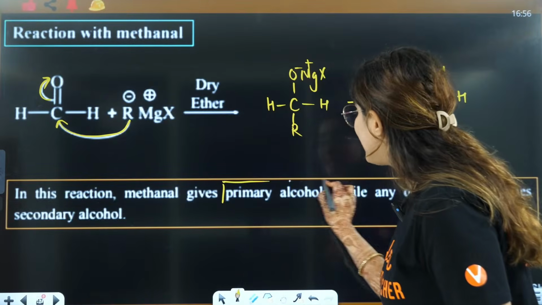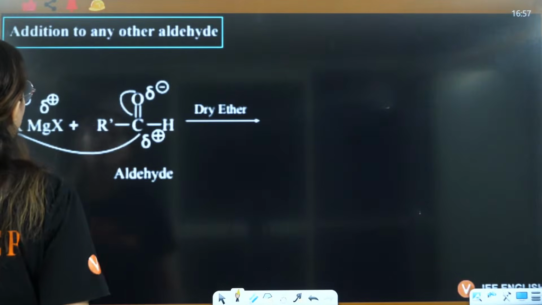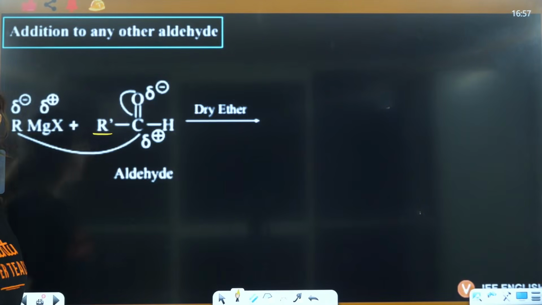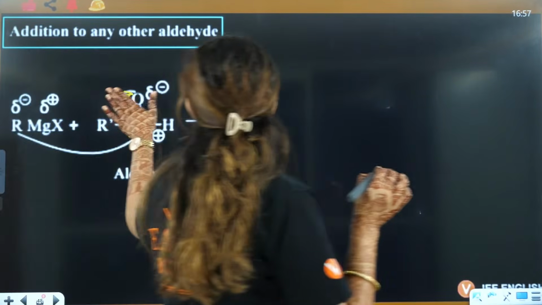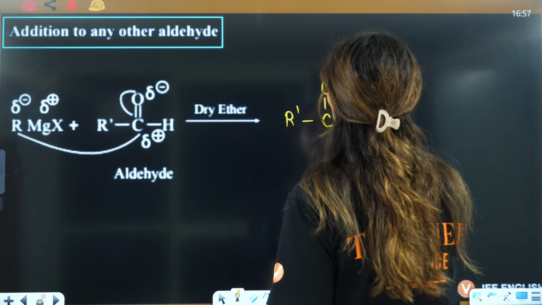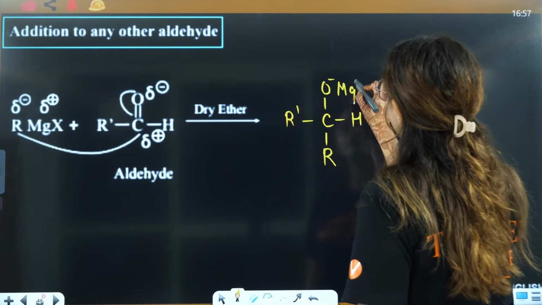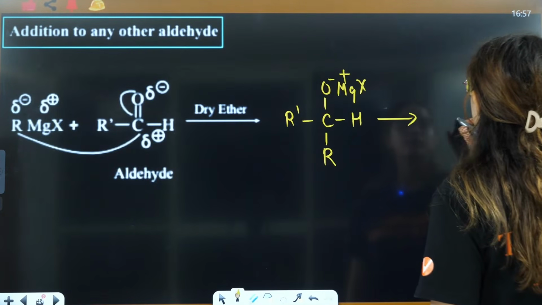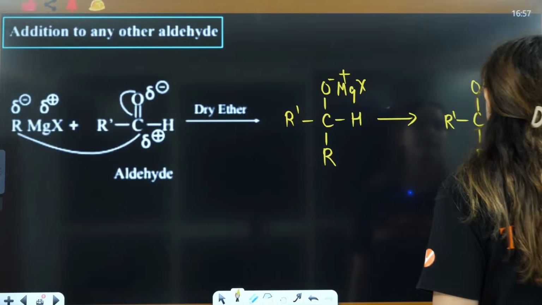But any other aldehyde will give you secondary alcohol. Why? Because in any other aldehyde, apart from this hydrogen, you will have an alkyl group here. So when this attacks here, these electrons will shift here. What you will have is R dash, CO negative, H, and this R attached here, and MgX positive. Now after the hydrolysis, you will have OH here, R dash, R, and H.